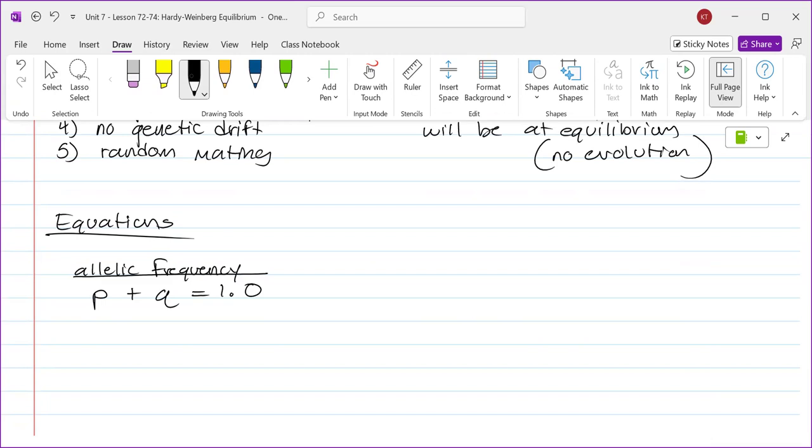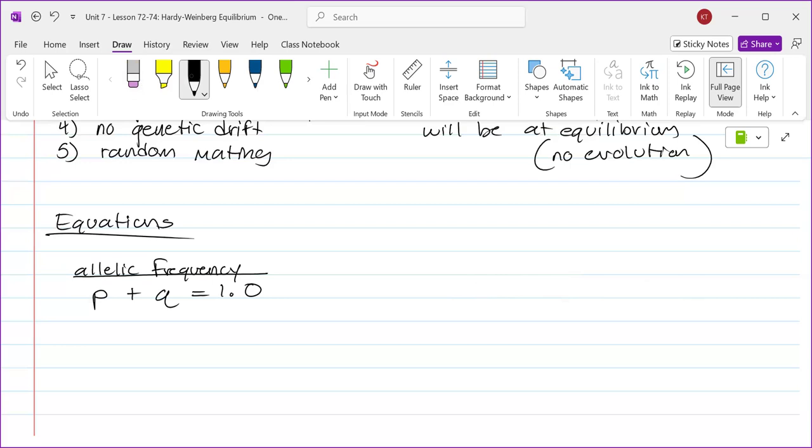Now, this equation has the word frequency in it, and 1.0 is a frequency. What is 1.0 as a percentage? 100%. There's an expression in common conversation that says they're batting 1,000. Let's say Bo is playing baseball and he's had 5 at bats and he's hit the ball 5 times. We would say that he's batting 1,000. His batting average is going to look like this on the scoreboard. Now I know that's not 1,000. That's just 1.000, but it looks like 1,000, and what that simply means is 100.0%. That's what batting 1,000 means.